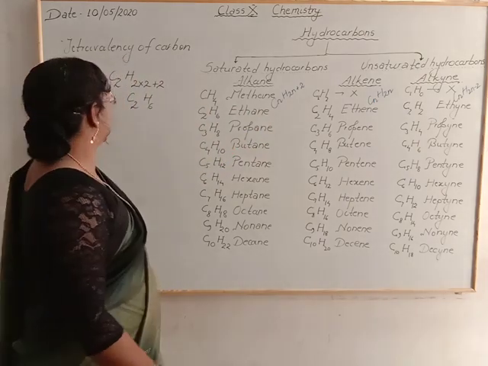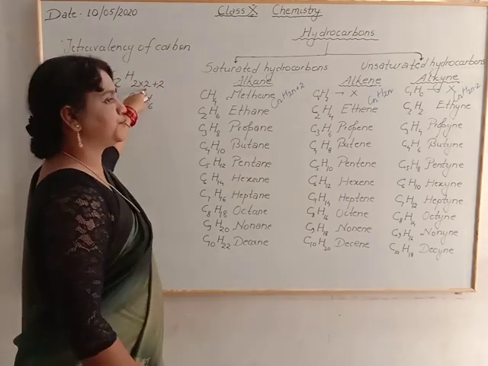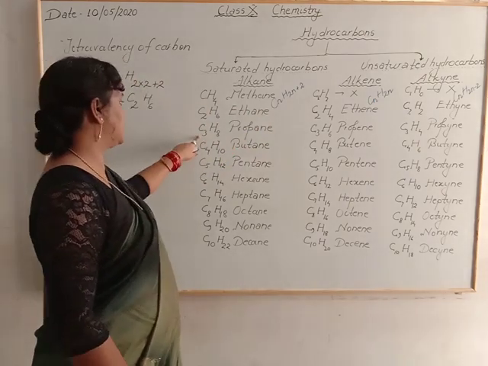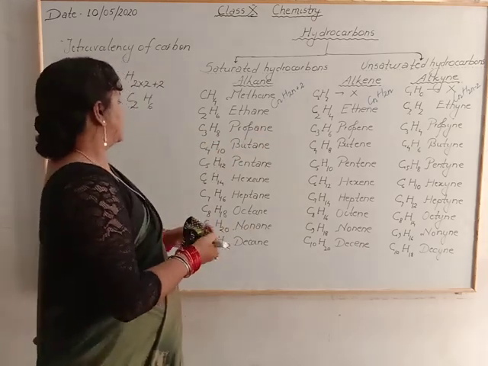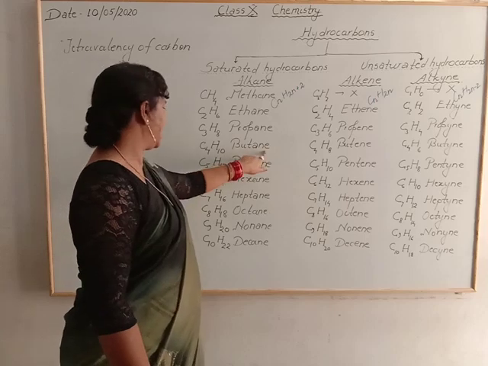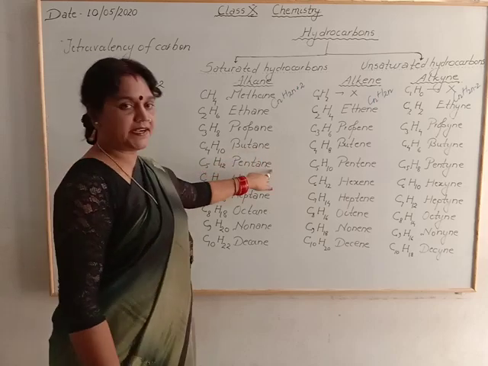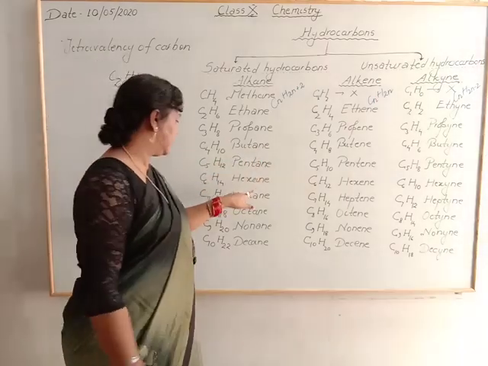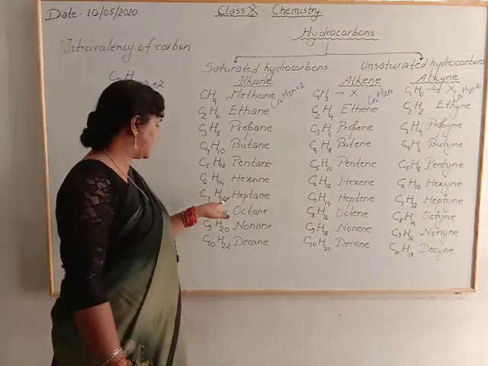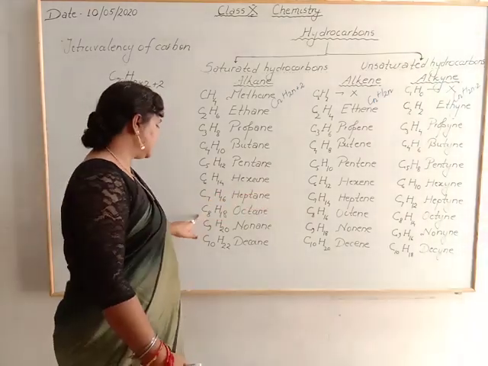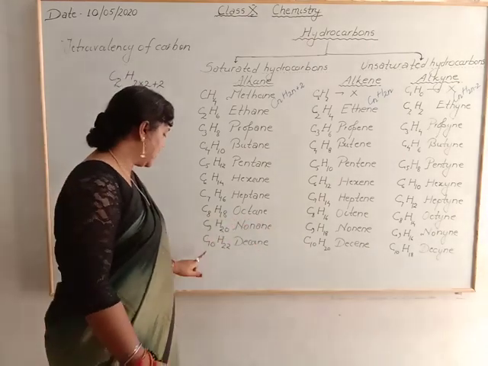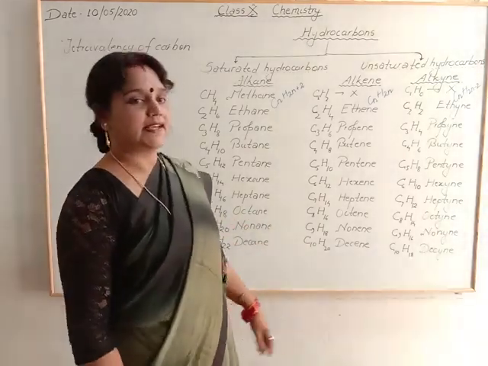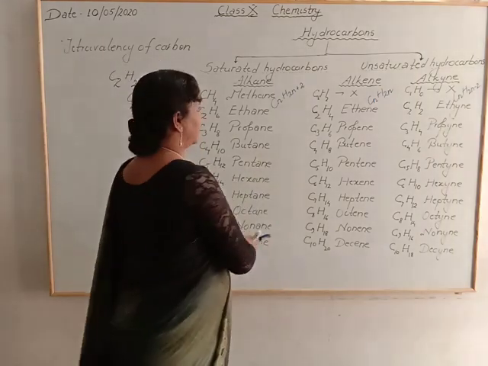If you put C3, 3 into 2, 6 plus 2, so this will become C3H8, propane. After that C4H10 butane, C5H12 pentane, C6H14 hexane, C7H16 heptane, C8H18 octane, C9H20 nonane, and C10H22 decane. So this is all about alkane.